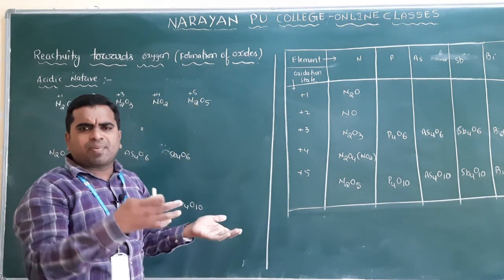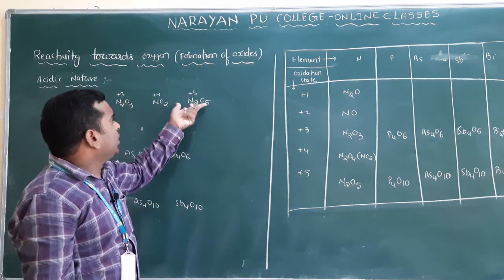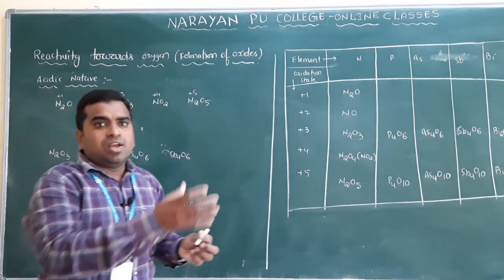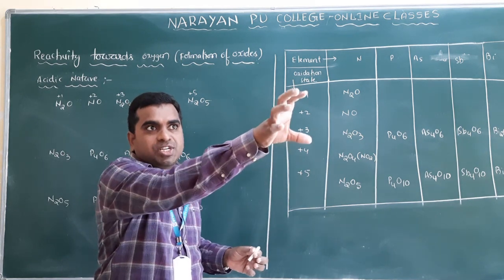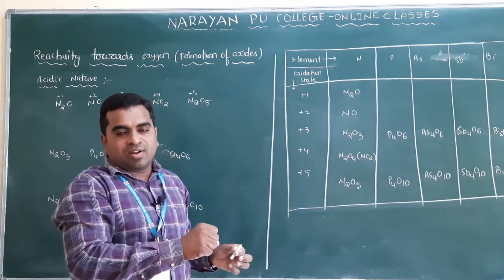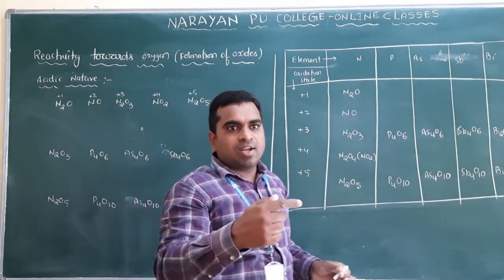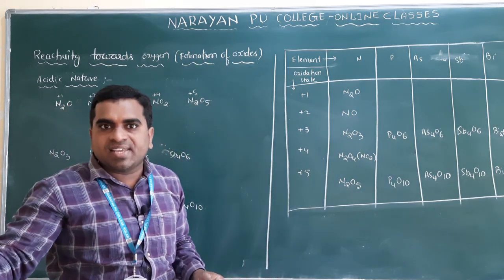If you apply the Lewis acid and base theory, if it has +5 oxidation state, positive means it needs more electrons. It has much capability to gain, to accept electrons. According to Lewis, an electron pair acceptor is an acid, and an electron pair donor is a base.